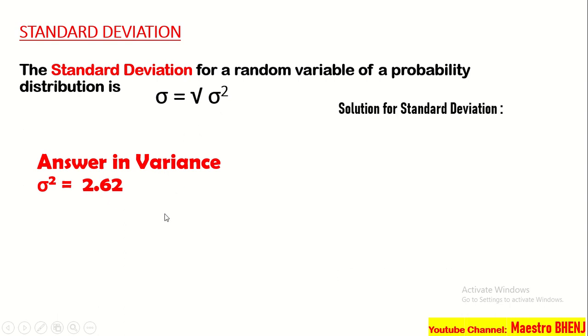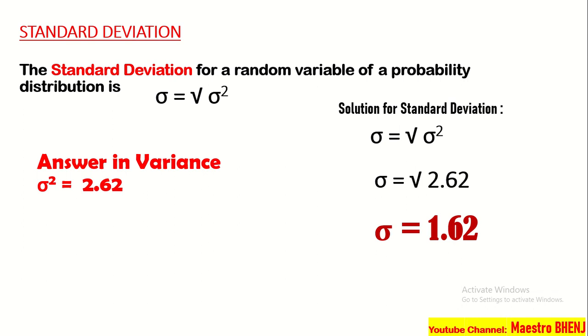Let's solve the standard deviation. Formula, standard deviation is equal to the square root of sigma squared. Substitute natin yung sigma squared, and that is 2.62. Now, let us have the square root of 2.62. Paano natin gagawin sa calculator? Just press the square root sign, and then the 2.62, and then the equal sign. So, ang ating standard deviation is equal to 1.62.